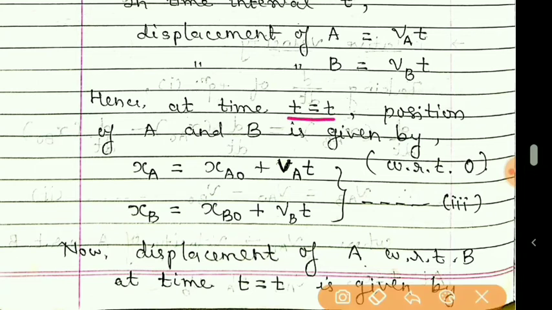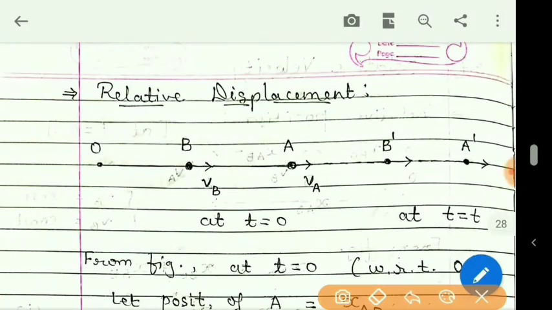Now at time t, what is the position of A and B? Earlier at time t is equal to 0, the positions of B and A are here. But after time t, these are the new positions of B and A, denoted by B dash and A dash.